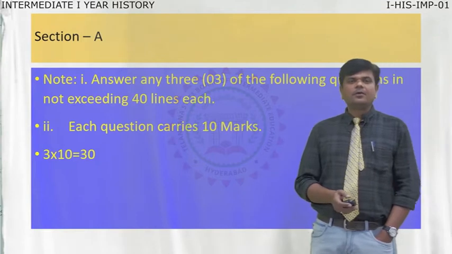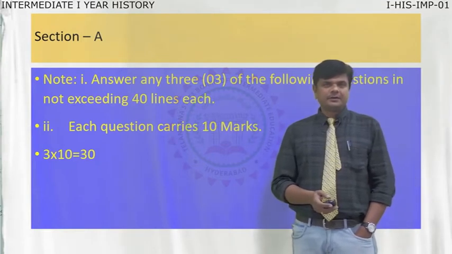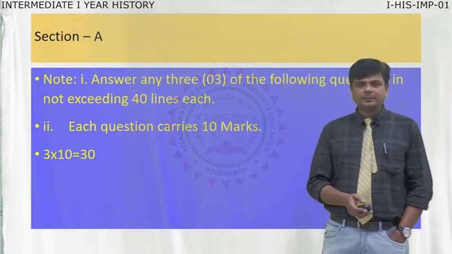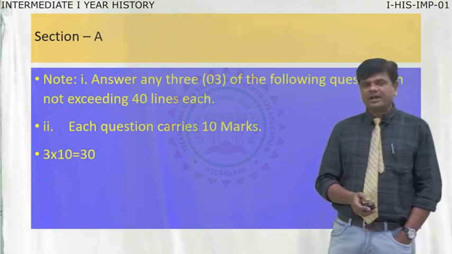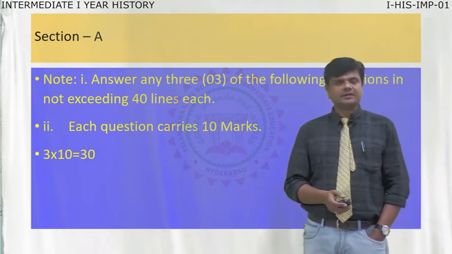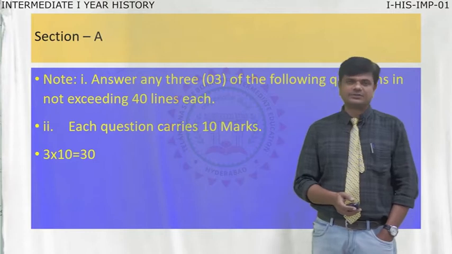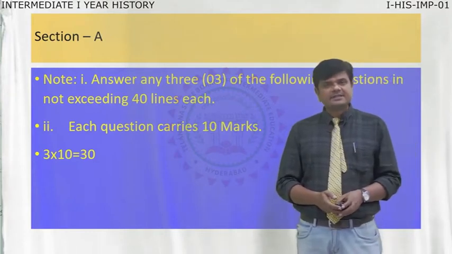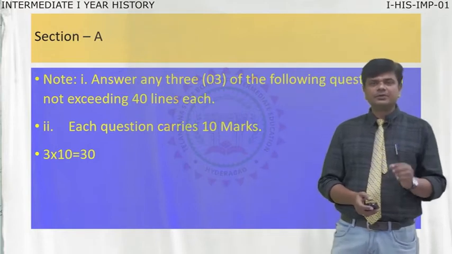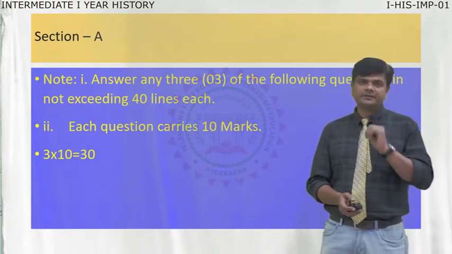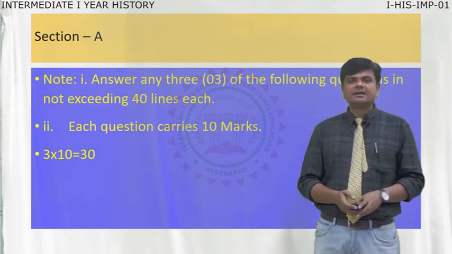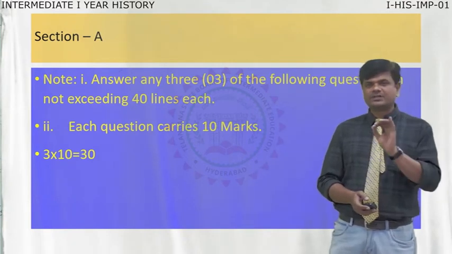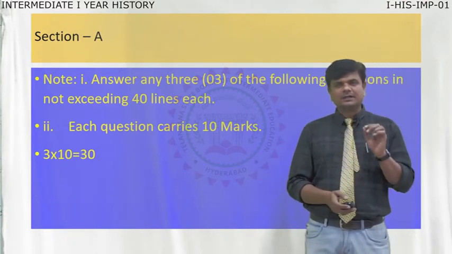Normally, 5 questions are provided and you write 3, but this time the choice is more in all sections, even section B and section C. In section A, 6 long questions are provided, and among them you choose only 3. So 3 tens are 30 marks. Each question carries 10 marks, total 30 marks.